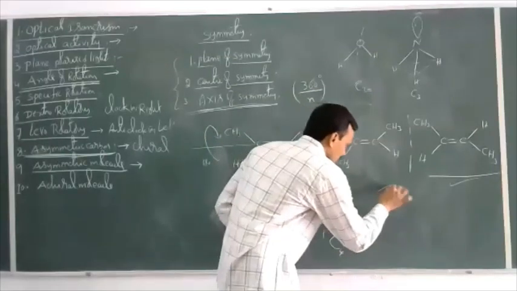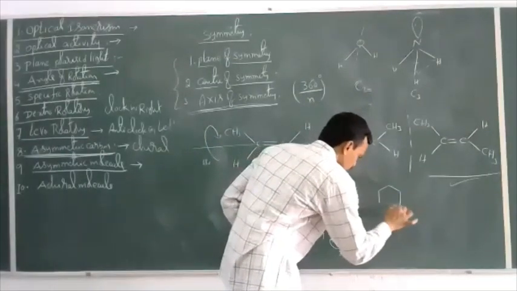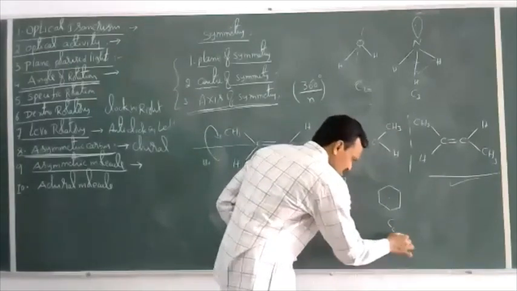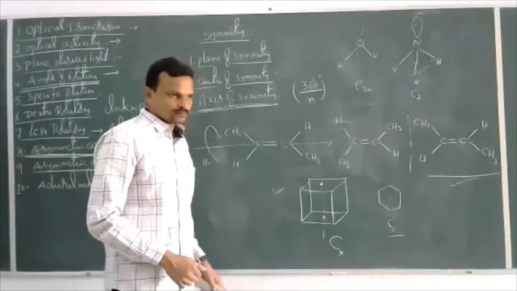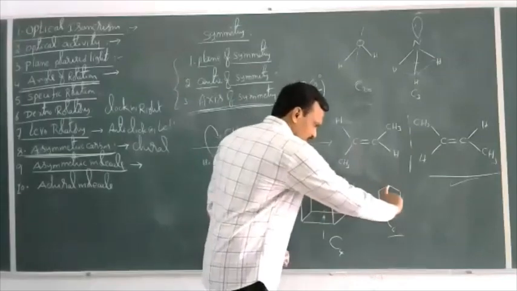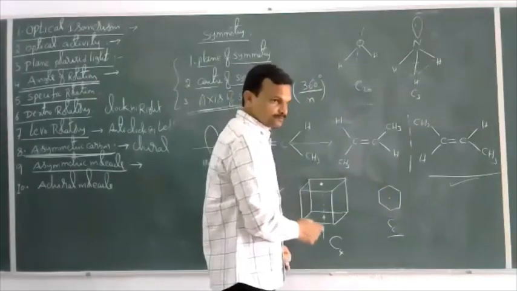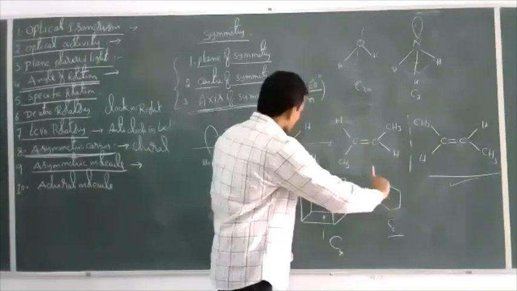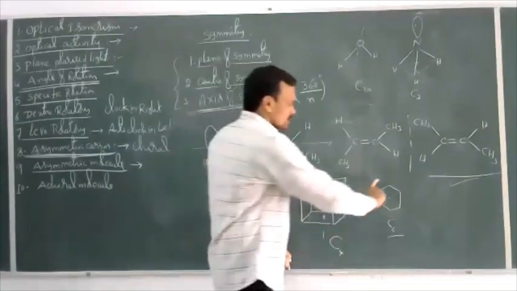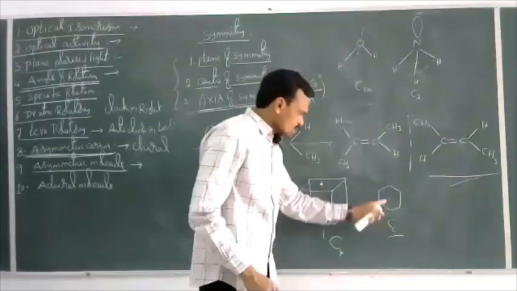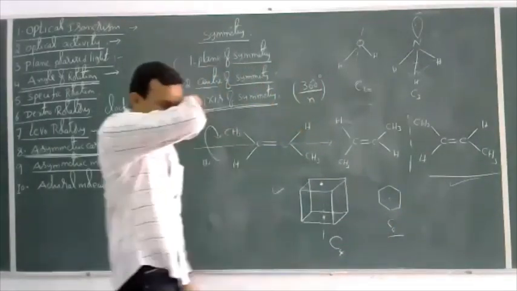Similarly, if you take a hexagon, now a C6 axis of symmetry will be there. Here, if you rotate the molecule by 360 by 6, that means by 60 degrees, again you can get the same structure. This is called a C6 axis of symmetry.